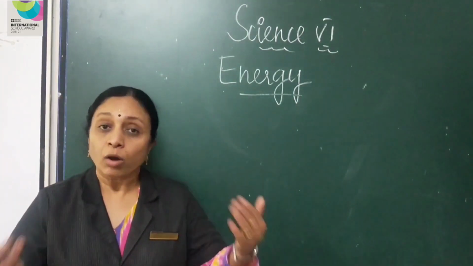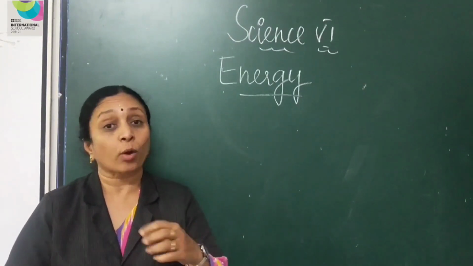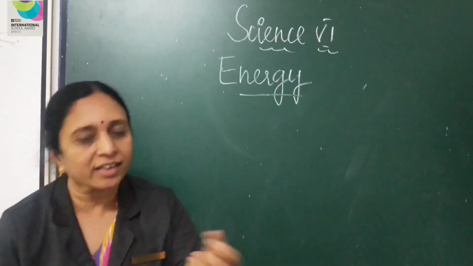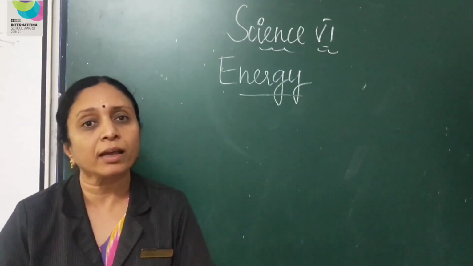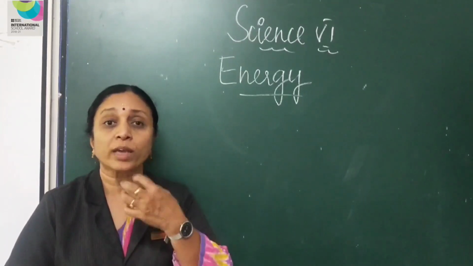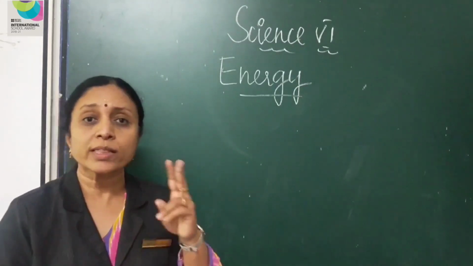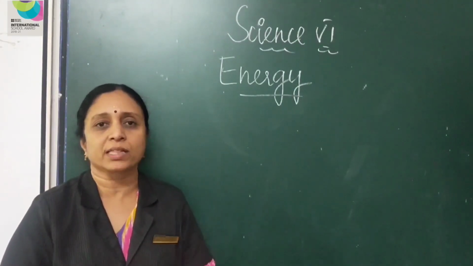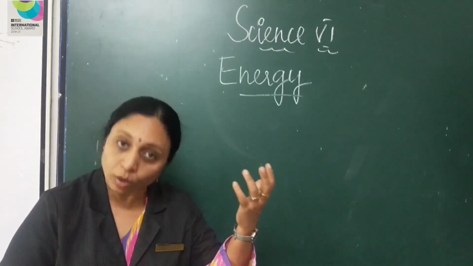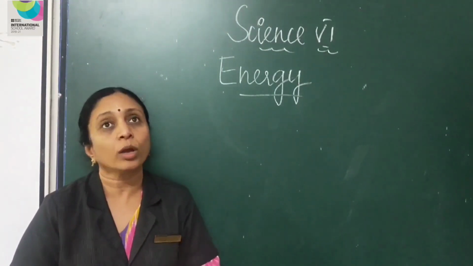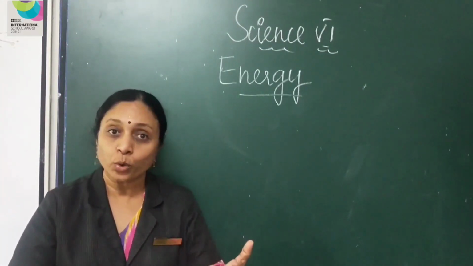So children, all along this class, what did we learn? Throughout this class, we were talking about energy conversions. What was the first example? A boy kicking a ball. What is happening there? A boy is consuming a lot of food, so chemical energy is getting converted into mechanical energy. What was the second example? A moving bus. What is the conversion there? Fuel energy is getting converted to mechanical energy. What happens in photosynthesis? Solar energy is getting converted to chemical energy.